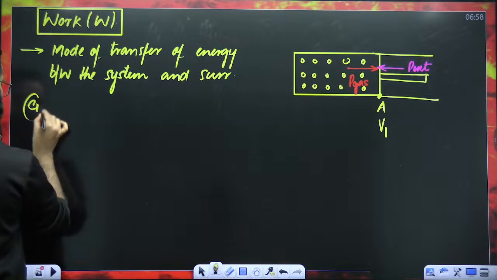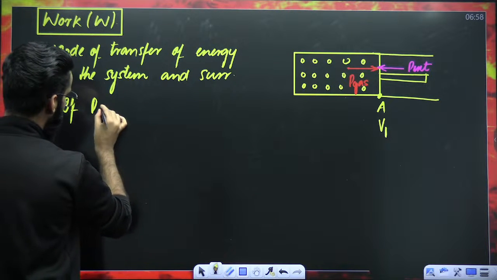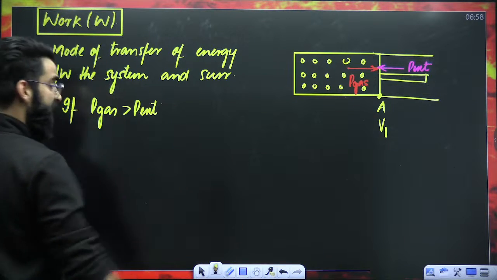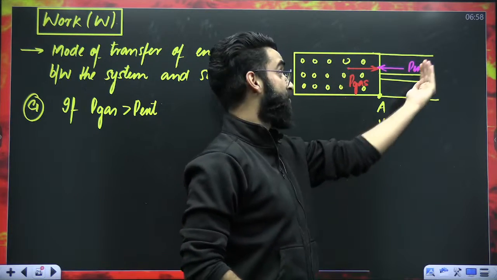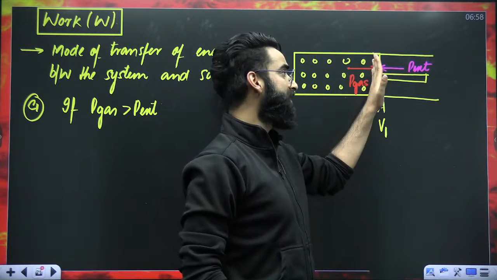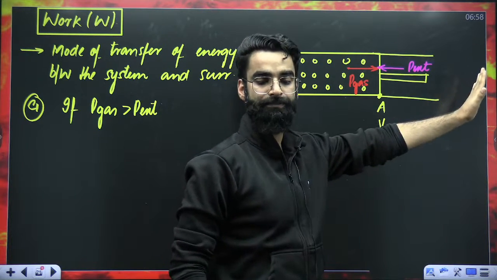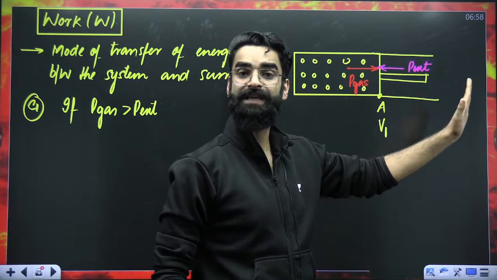Case number one: if P gas is greater than P external, will the piston come inside or will the piston go outside? If P gas is greater, the piston will go outside.